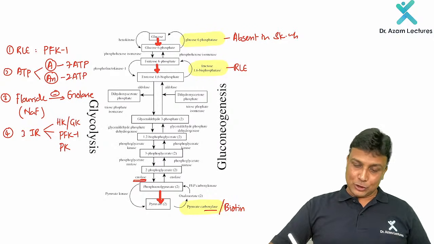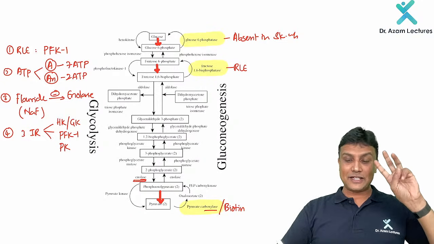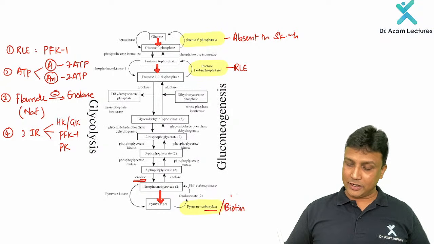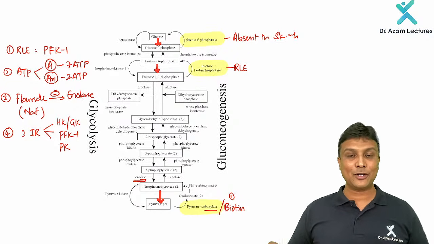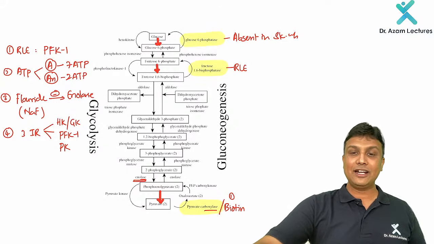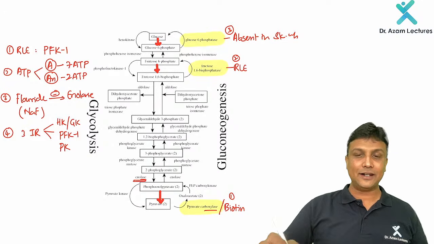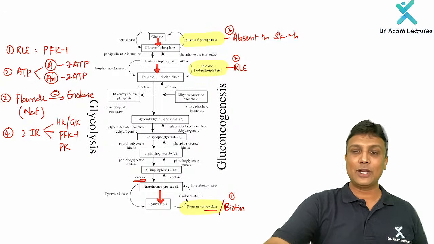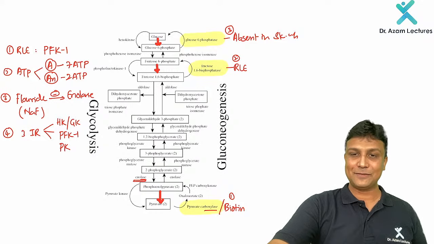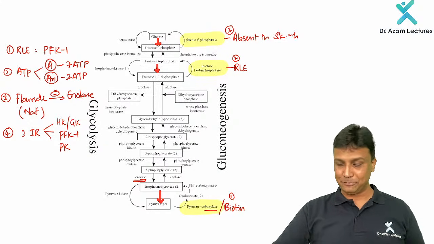So first thing, I want you to remember 3 MCQs here. MCQ number 1, biotin is required by which enzyme? Pyruvate carboxylase. Number 2, which is the rate limiting enzyme over here? That one is fructose 1,6-bisphosphatase. And number 3, which enzyme will be absent in the skeletal muscle? That enzyme will be glucose 6-phosphatase. Perfectly done.